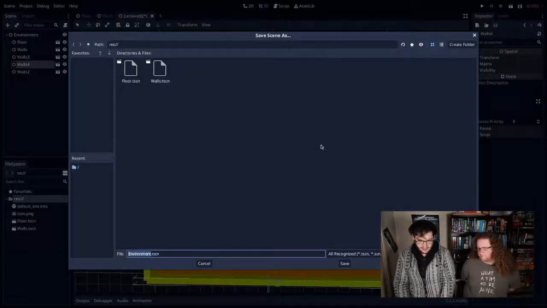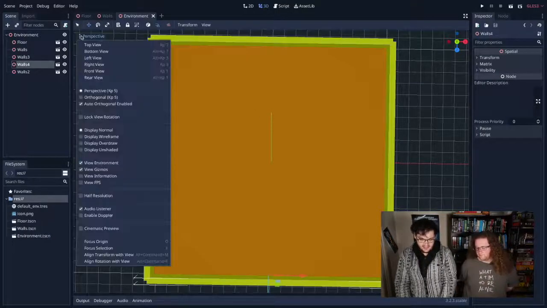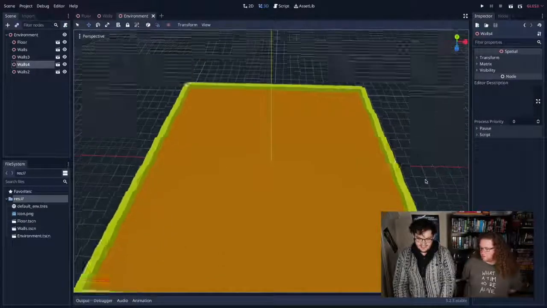So I'm going to save that as environment. So now we have this nice saved scene. Beautiful. Look at that. Oh, I love it. It's stunning. Should we go to the perspective view? It's stunning. Oh, look at that.